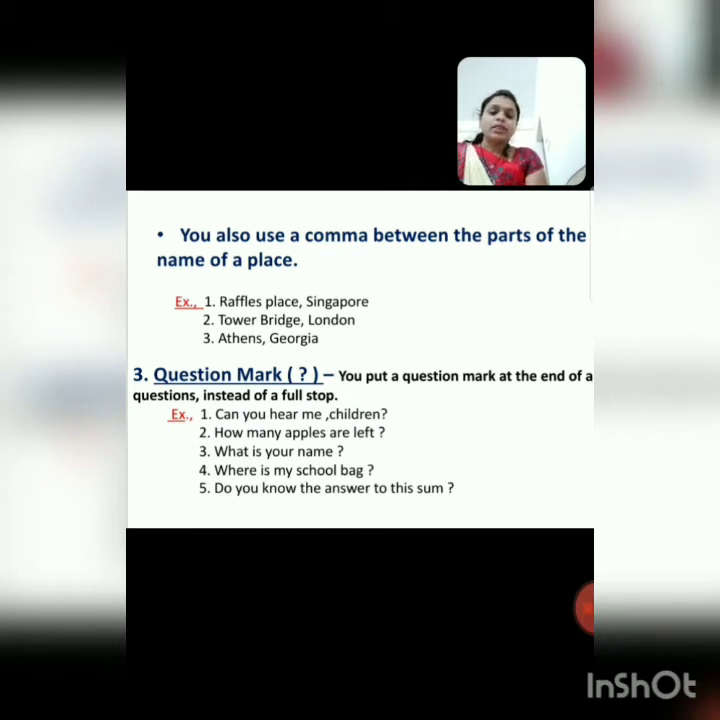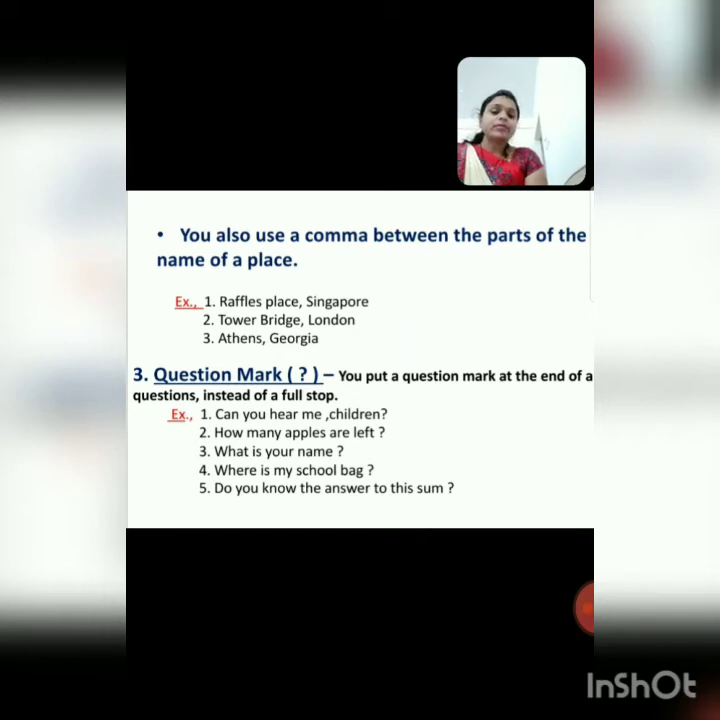Do you know the answer to this sum? This is a question. A WH question. Which are the WH question words? What, where, who, whom, why, how, can, do. These are questioning words. After these words, what do we do? We put a question mark. For example: What is your name? Where do you live? Why are you doing this thing? After the ending, not a full stop, a question mark.